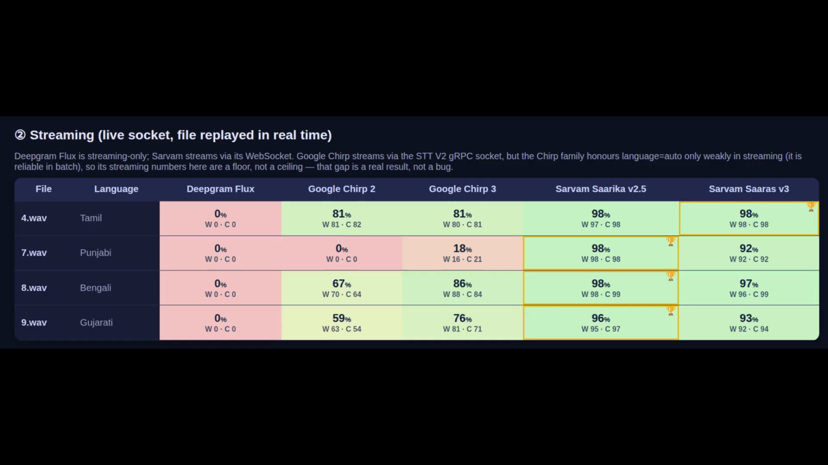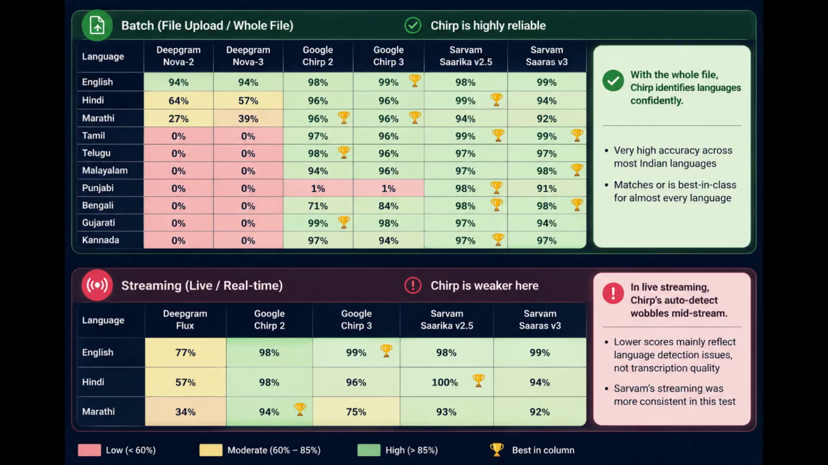But look at the harder languages in streaming. Chirp gets choppier. Tamil around 81, Bengali 67 to 86, Gujarati 59 to 76, and Punjabi 0 to 18. Sarvam meanwhile stays remarkably steady, 92 to 100 across the board.